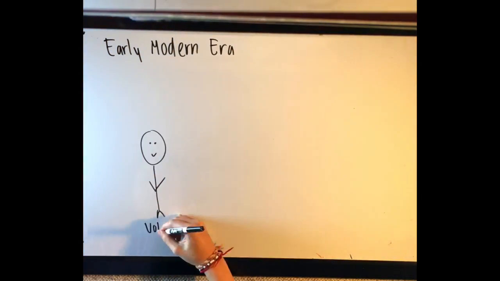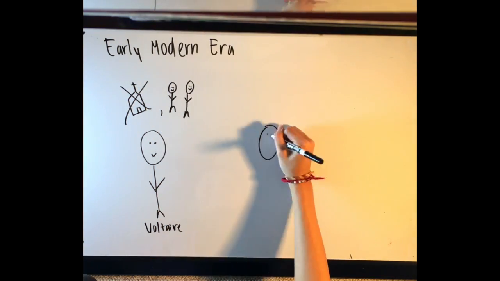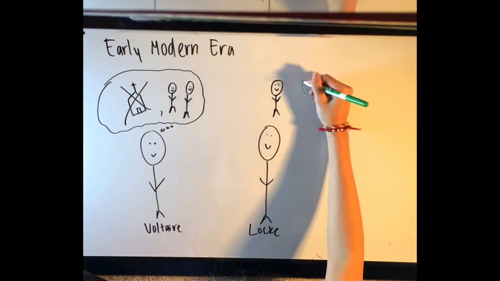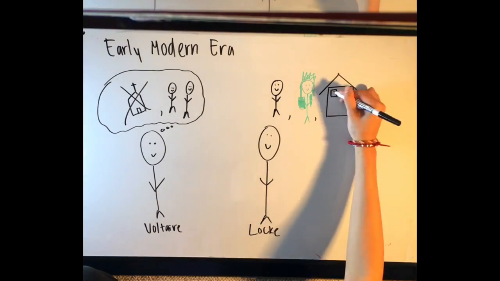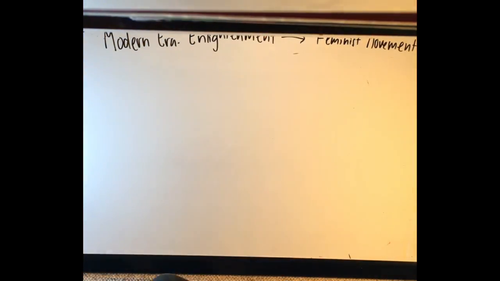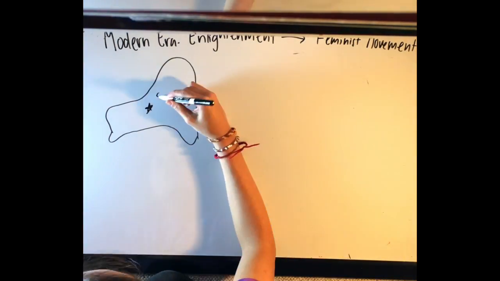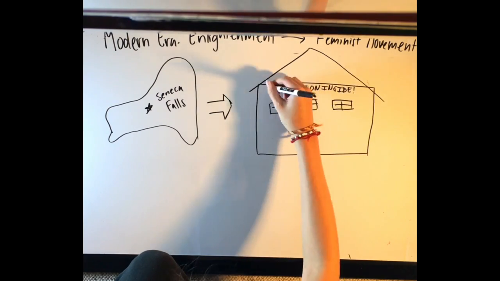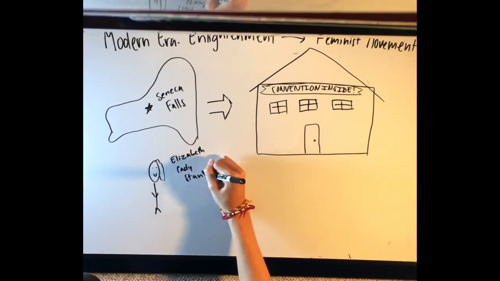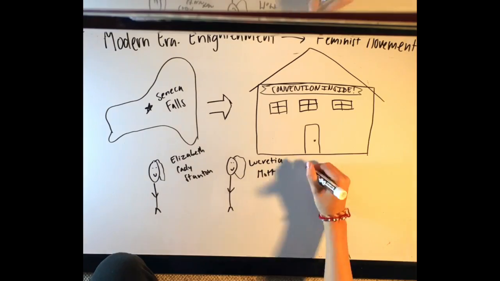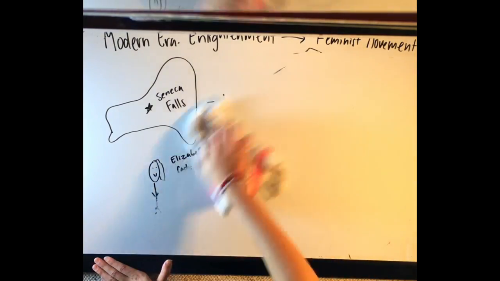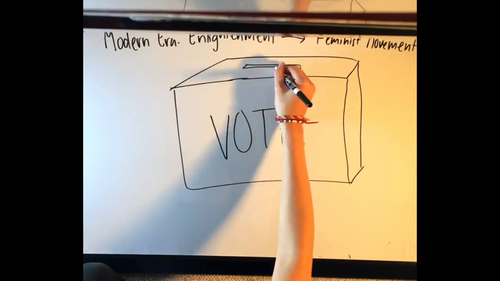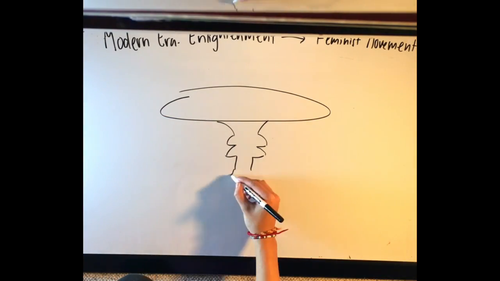During the early modern era, Enlightenment ideals that emphasized natural rights and social freedoms flourished under philosophers such as Voltaire and Locke. One prominent change in the field of gender roles and relations is the emergence of women's suffrage movements and feminism, which accelerated the push for female rights in society. These were inspired by Enlightenment ideals. Feminists such as Elizabeth Cady Stanton, Lucretia Mott, and Frederick Douglass attended the Seneca Falls Convention in 1848, which focused primarily on suffrage, and drafted the Declaration of Sentiments.